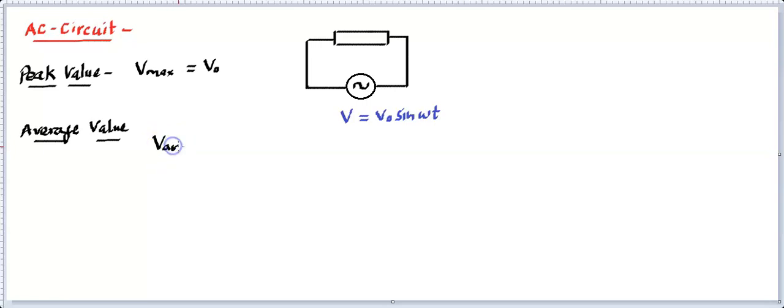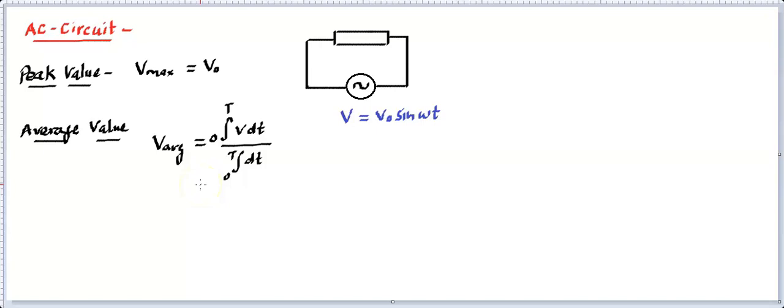Whenever the instantaneous value is given to us, we can always find the average by integrating V dt divided by integrating dt. Since these are periodically changing quantities, the average value has to be taken over one time period, because every time period it is repeated. So we find it from 0 to T.